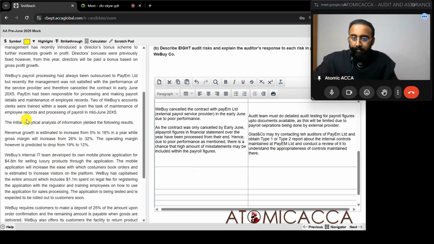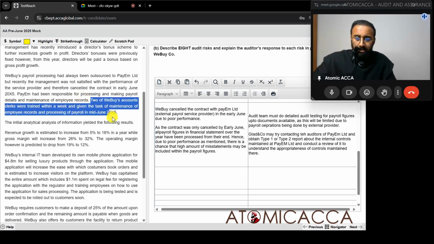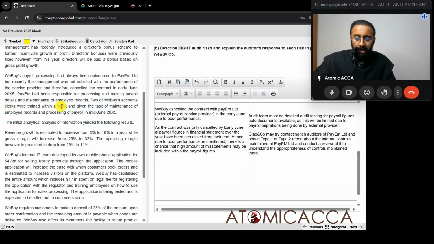Then PM had been responsible for processing and making payroll details and maintaining employee records. Two of WeBuy's accounts clerks were trained within a week and given the task of maintenance of employee records and processing payroll in mid-June 20x5. Now that is another risk over here: because they were trained only within a week, in the last 2 weeks or that last 1 month, there are high chances that these employees may not be trained enough, and again chances of high misstatements in payroll figures.